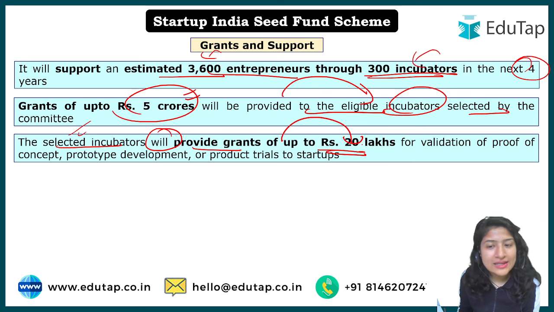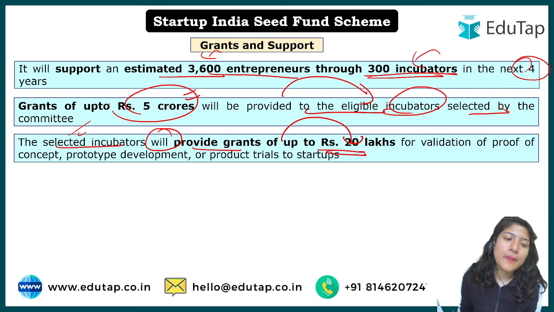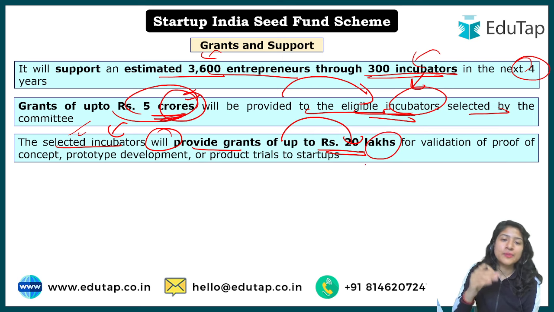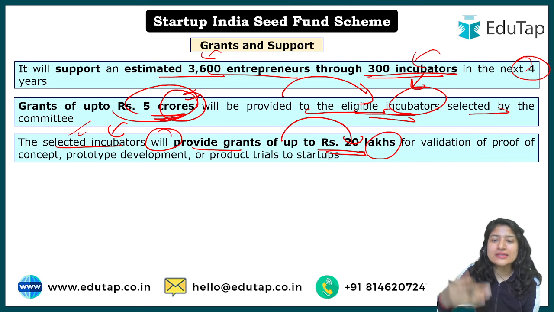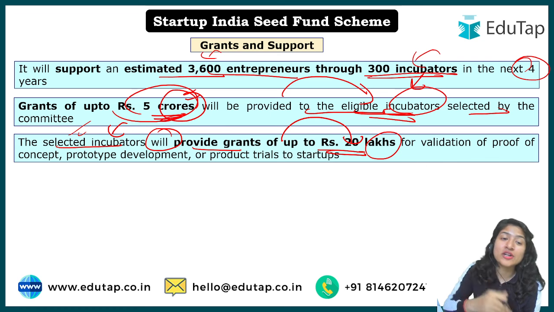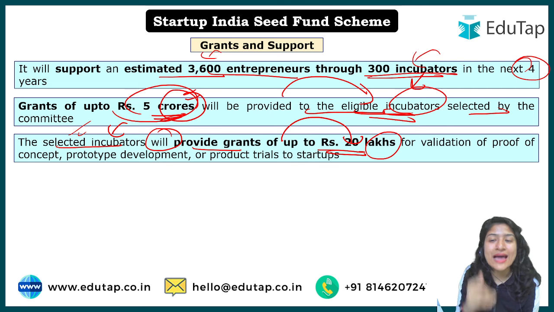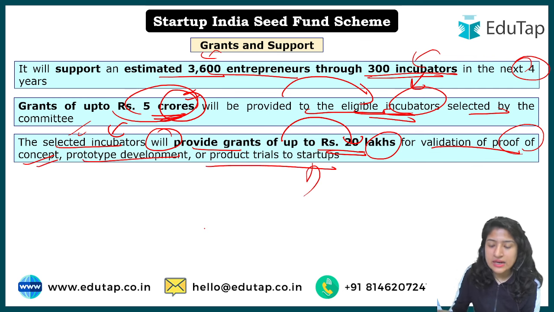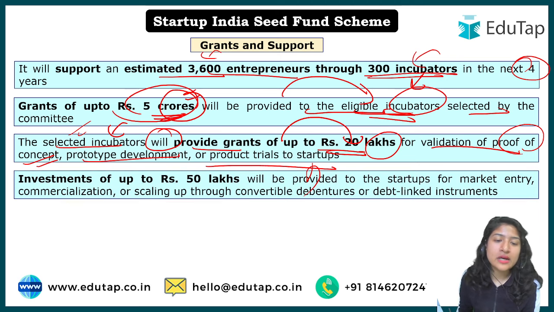Now this 20 lakh the startups will get from the incubators, and these eligible incubators will get 5 crore. Do mind, this is crore and that is 20 lakh. Please do not get confused, because digit wise 5 is lesser and 20 is more, right? You might wonder how they can give to so many startups. We are talking about 5 crore here, and 20 lakh there, for the validation of proof of concept, prototype development and product trials for the startups. Apart from that, investment up to 50 lakh.